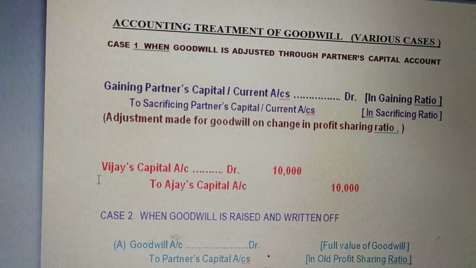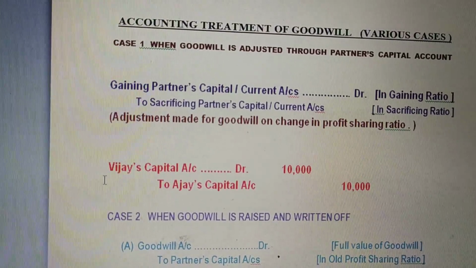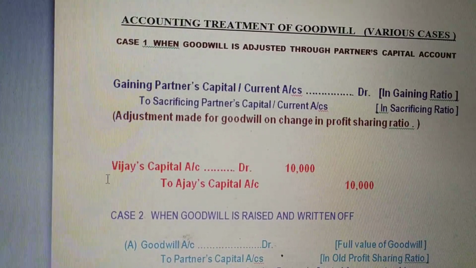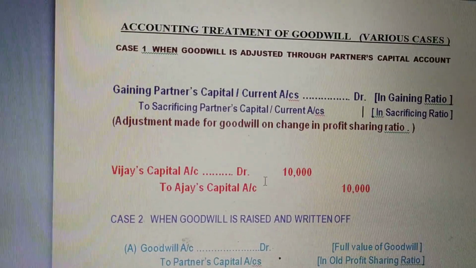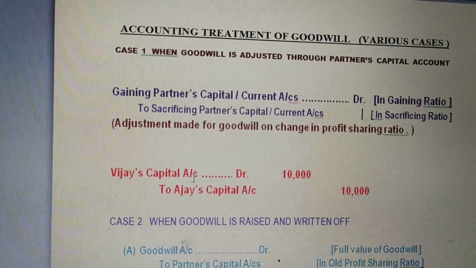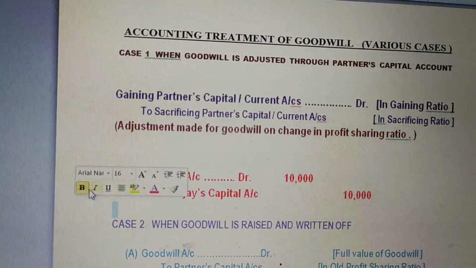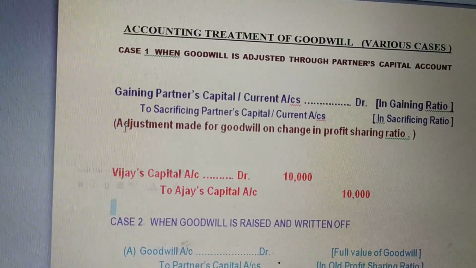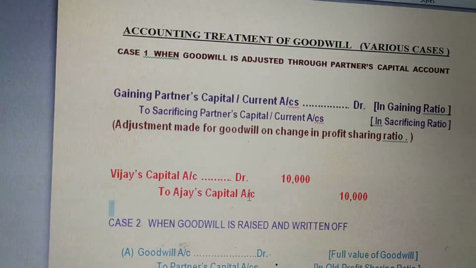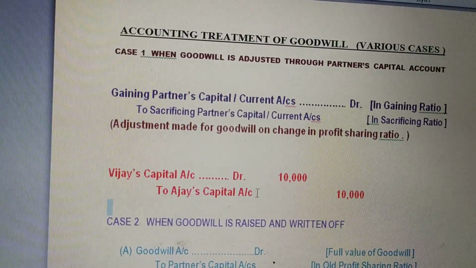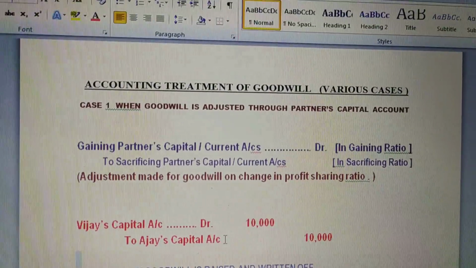So in the previous question, who was the gaining partner? Yes, Vijay was the gaining partner and Ajay was the sacrificing partner. That means Vijay will compensate Ajay rupees 10,000. So we need to debit whose account? The gaining partner's account will be debited as he is paying the amount, and the sacrificing partner's account will be credited as he is receiving the amount. So, understood the concept?